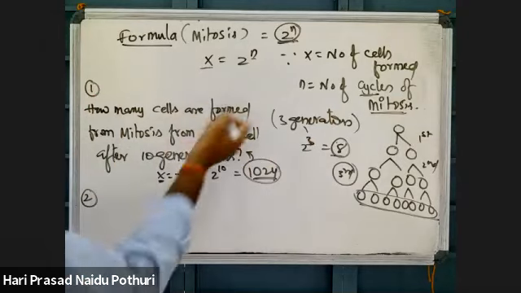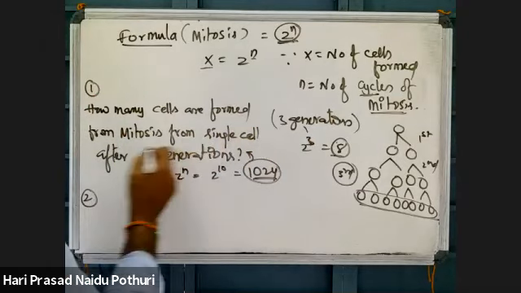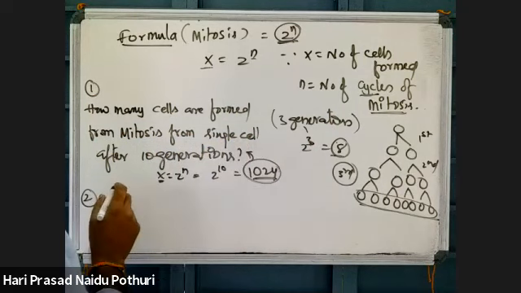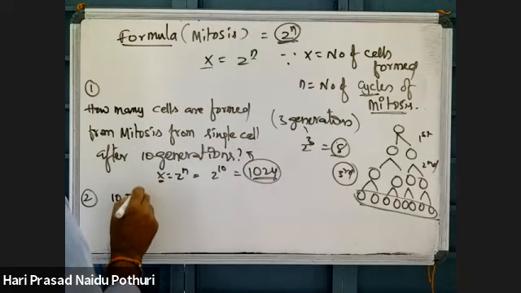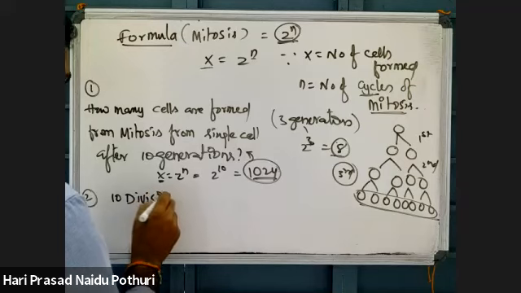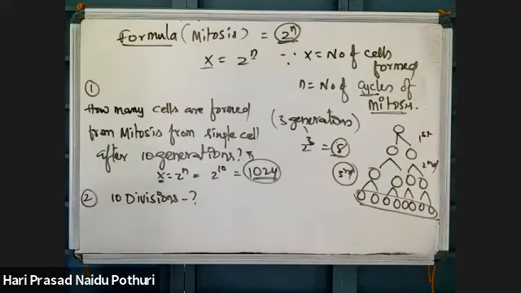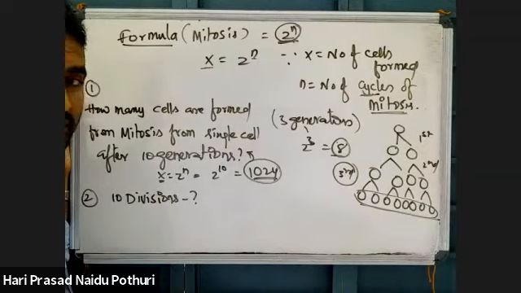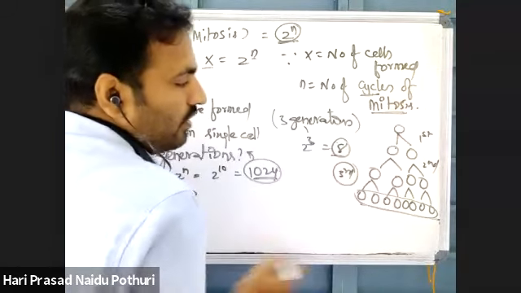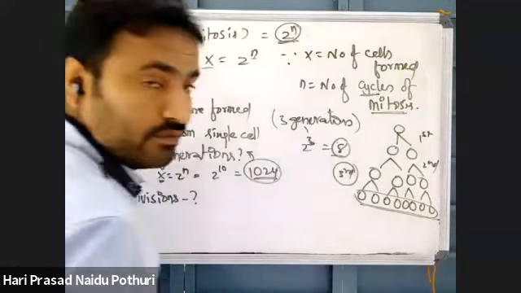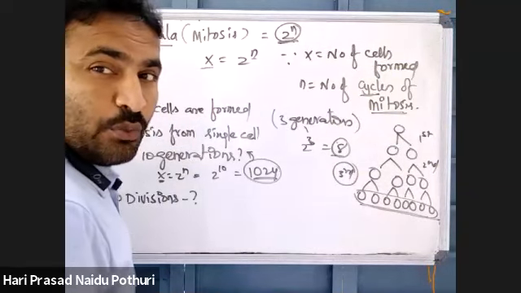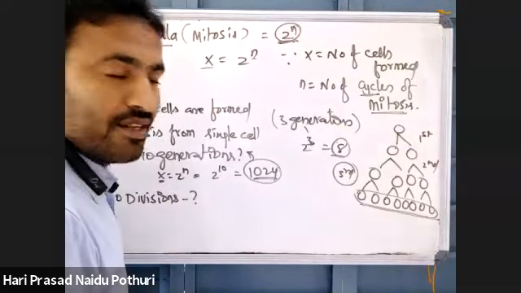Next, same question. How many cells are formed from mitosis from a single cell after 10 divisions? After 10 divisions, how many cells will be formed? I am not asking about generations. I am asking about 10 divisions. See here, how many cells are formed here? 8 cells. To produce 8 cells, how many divisions are required?